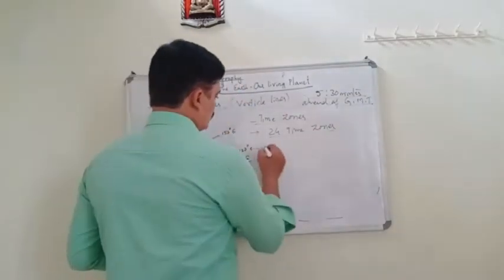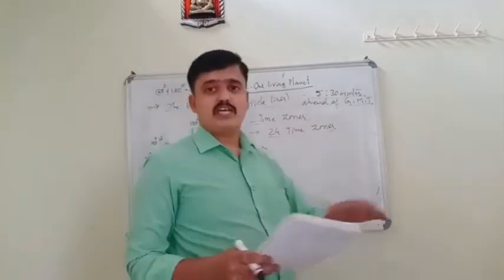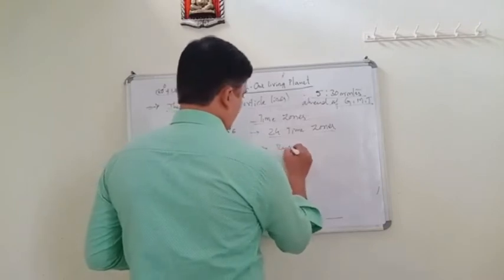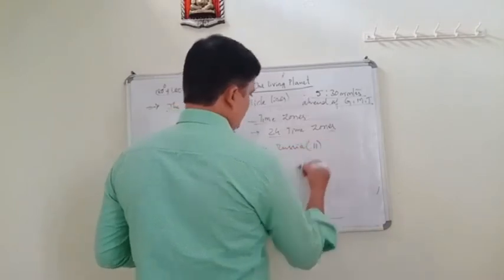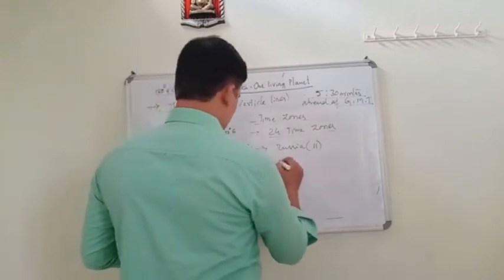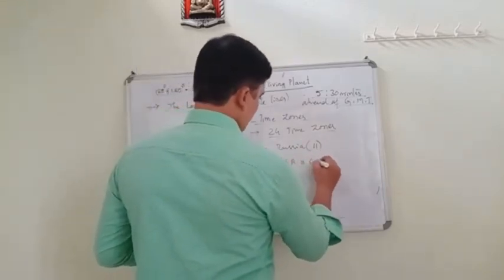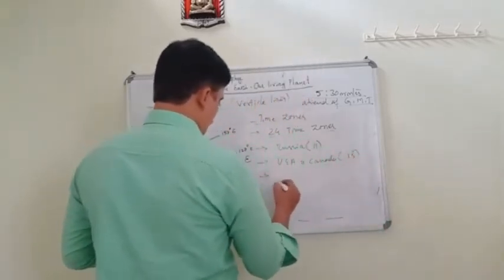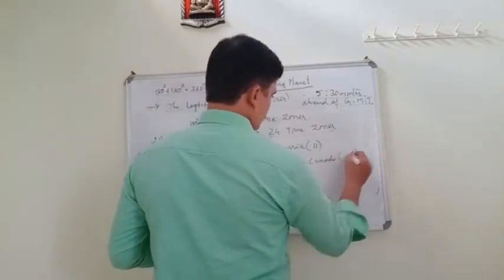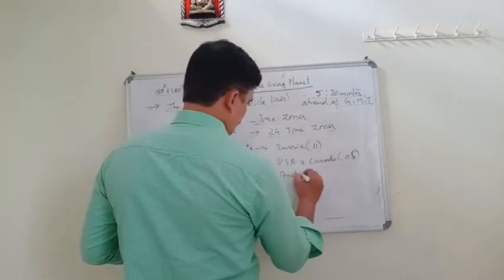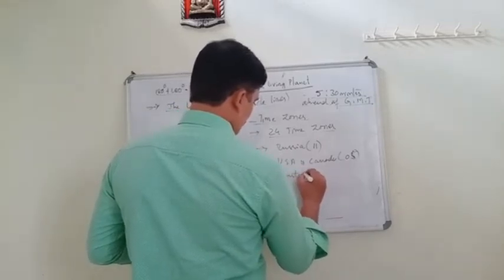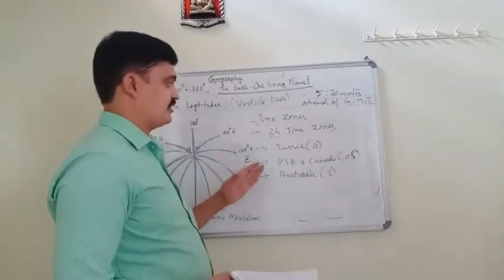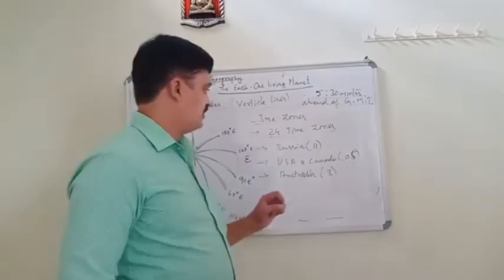Some countries have multiple time zones. For example, Russia has 11 time zones.